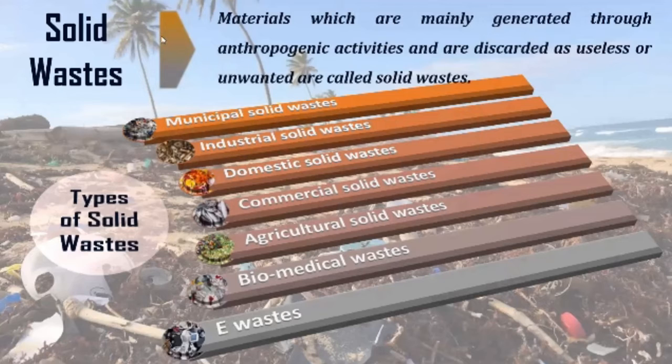Now here comes one of the most important things, that is solid waste. But before solid waste, one thing I'd like to inform you regarding the igneous rocks. Igneous rocks are of four types basically: acidic igneous rock, basic igneous rock, intermediate igneous rock, and ultrabasic igneous rock. Okay, it depends on the amount of SiO2 present. If SiO2 content is high, it is acidic; moderate, it is intermediate; then for basic and ultrabasic, it is low. Okay, right? Now let us move to the next part of the lecture, which is nothing but solid wastes.